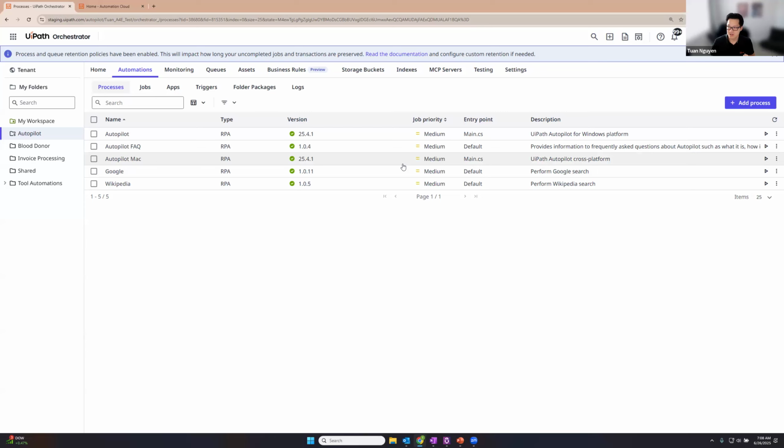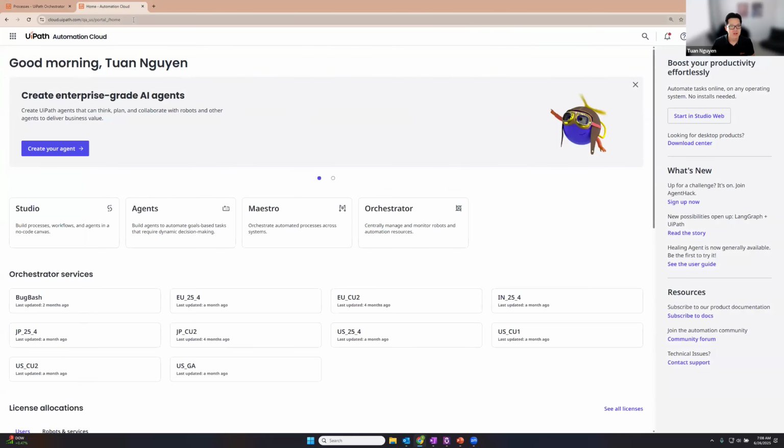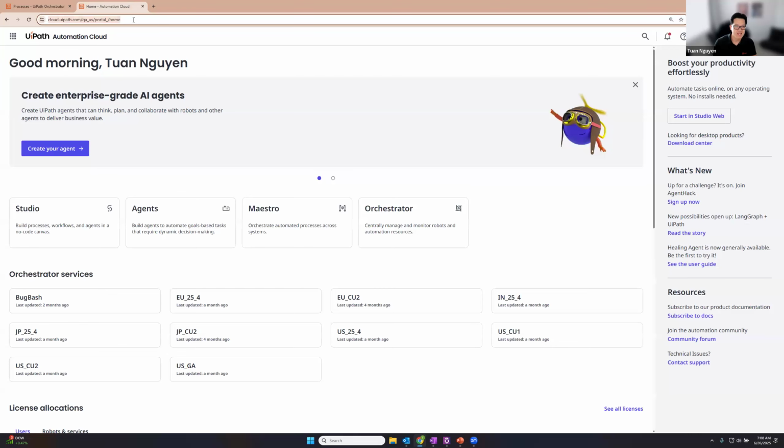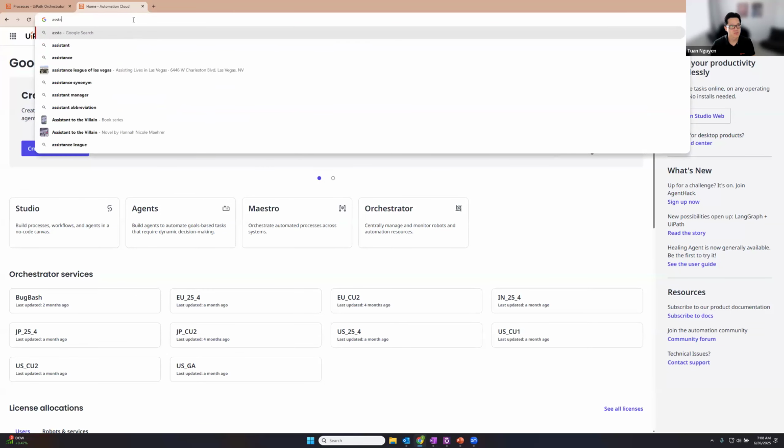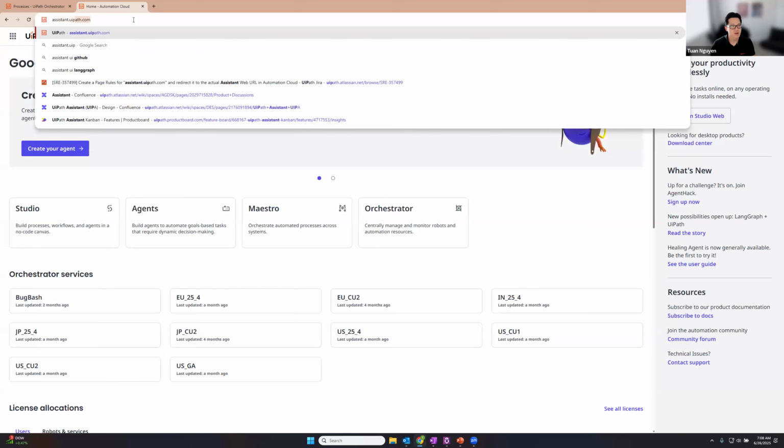So after you've installed them, you can actually access Autopilot for Everyone. If you're in our cloud.uipath.com environment, we've made a very easy to remember URL that you can use to access Autopilot for Everyone, which is just assistant.uipath.com. Once you've gone to that URL, it'll redirect you to our Assistant web interface where Autopilot for Everyone is available.